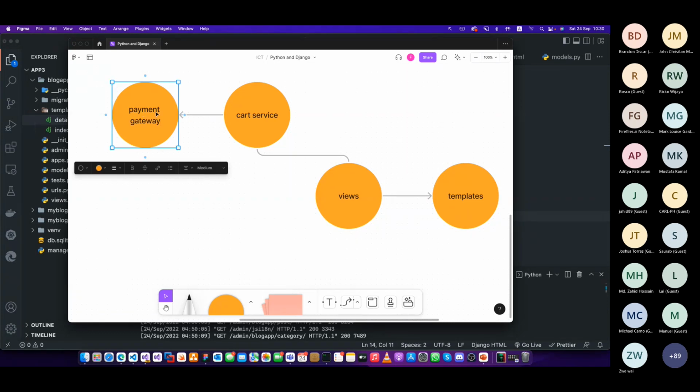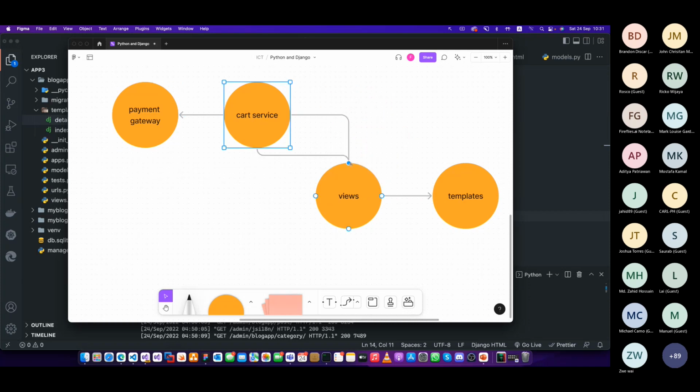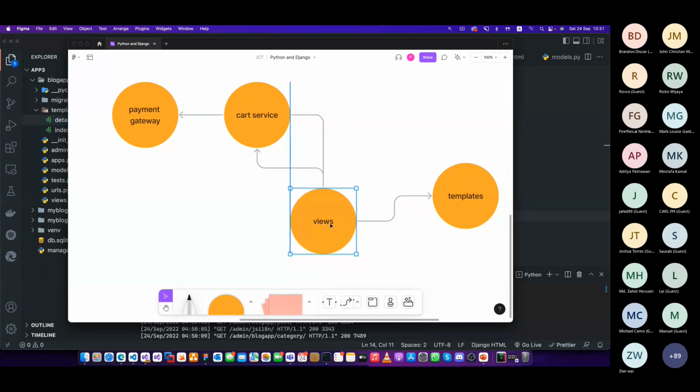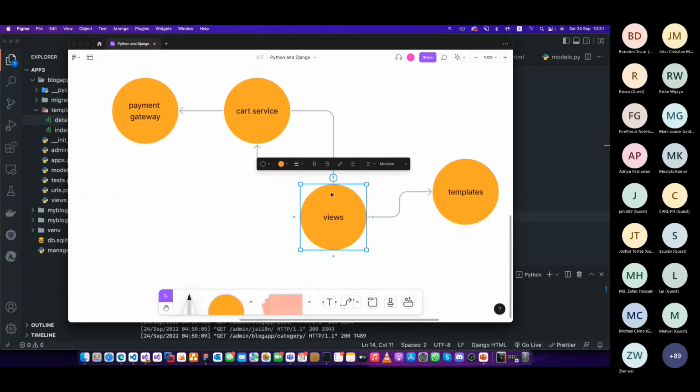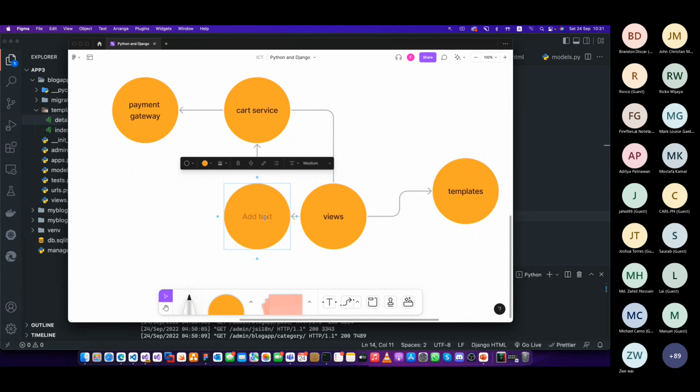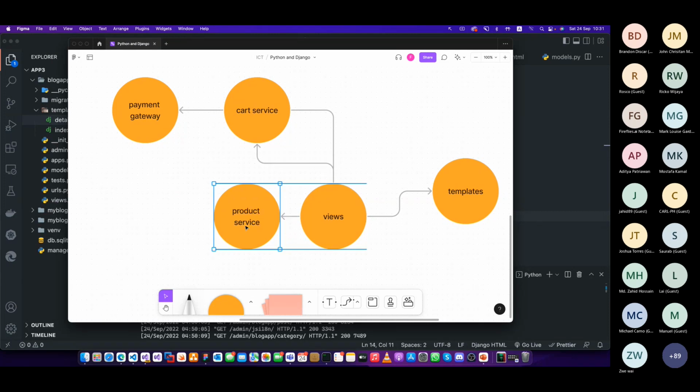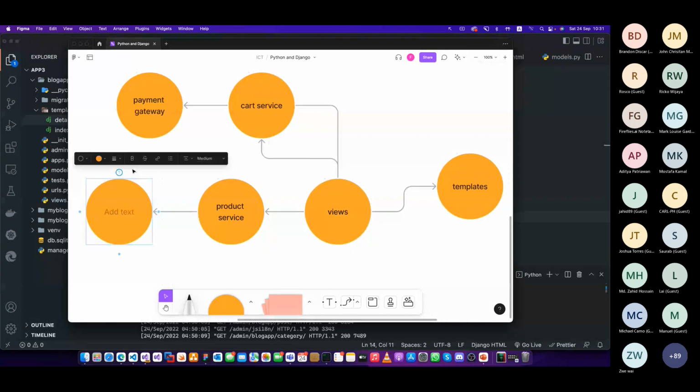And then the card service, the payment gateway access, anything, the output will be sent back to the view and then it goes to here. So this is the proper method, think like that. The views, the controller, should be just handling the requests and the responses. Everything should be in the card service. Maybe you might have another service called a product service, which will be looking at the data, maybe in the database. Yes, database.